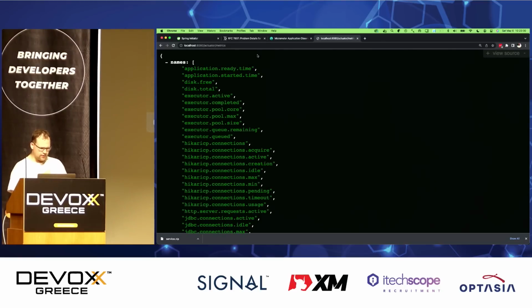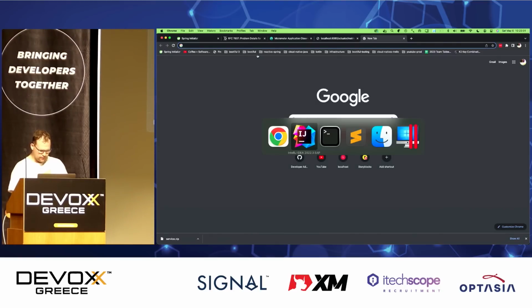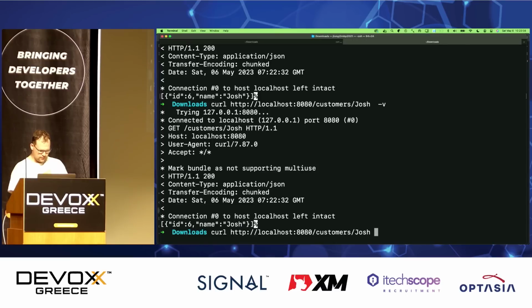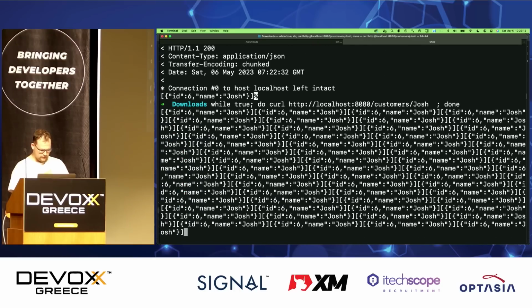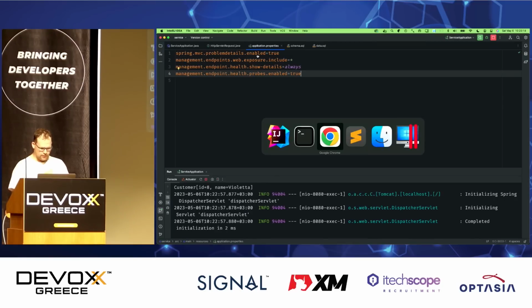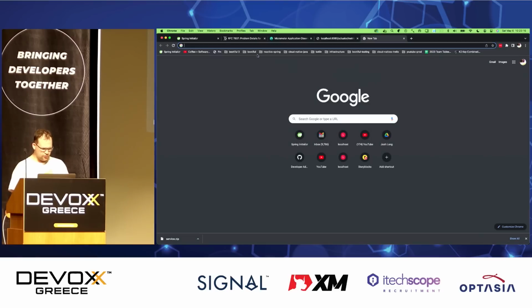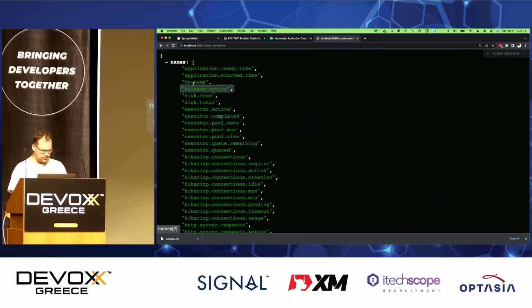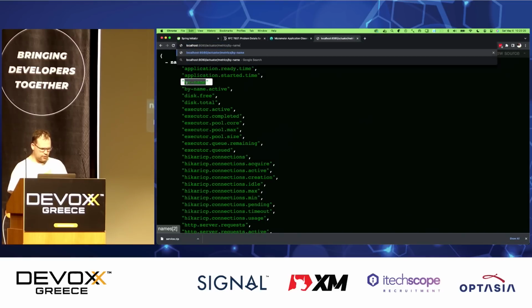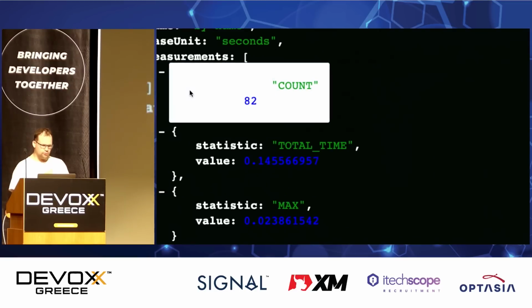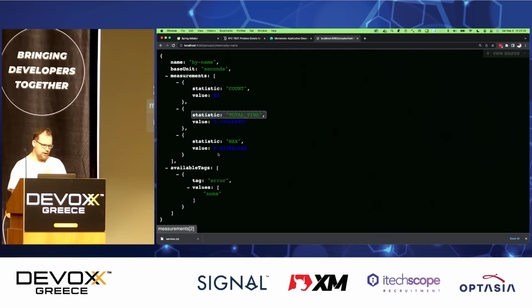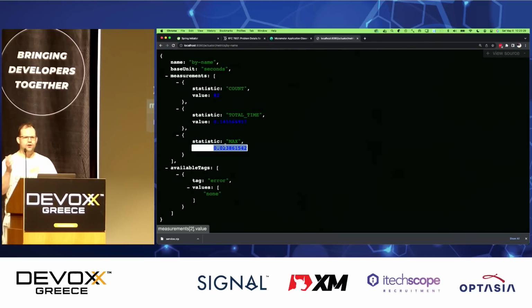Okay, so there's the endpoints. You can see there's nothing there. Let's go to the command line here. While true, done. Okay, good. So now I go here, refresh, come on, refresh. There it is, it says by name. And if I go here, I can see that I made 82 requests, and here's the total time, and the max duration of all of them, etc. Very good, very easy to understand.